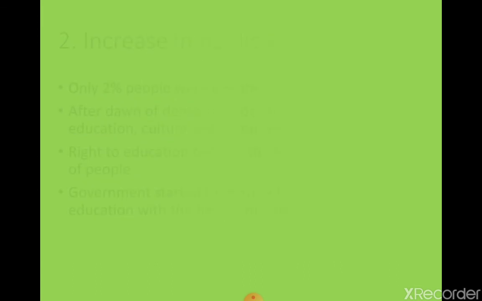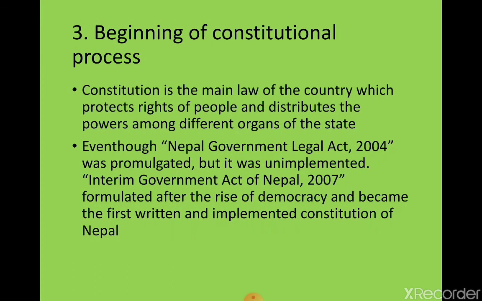Let's move to the next point. It is the beginning of the constitutional process. As you know, the constitution is the main law of the country which protects the rights of people and distributes powers among the different organs of the state, which we have already learned. Even though the Government Legal Act 2004 was promulgated, it was unimplemented.